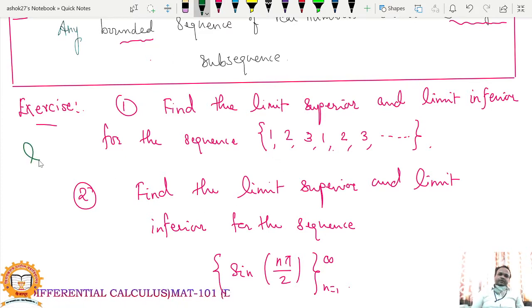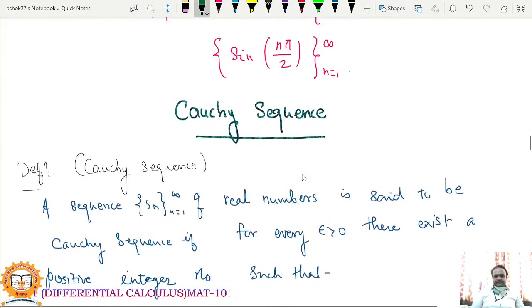The limit inferior of the sequence will be 1, and the limit superior of the sequence will obviously be 3. And for the other sequence, you can find the limit superior and limit inferior also. So this is the second example.